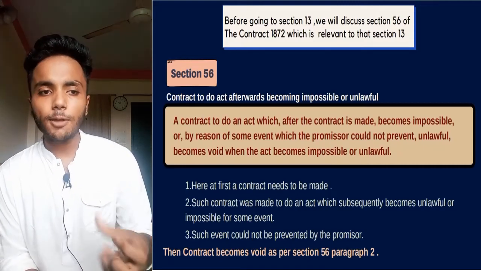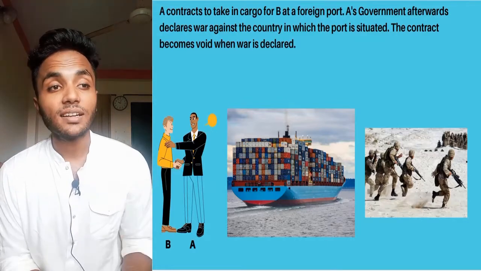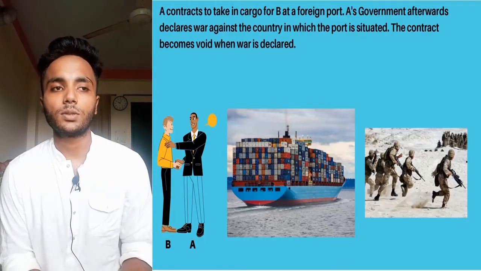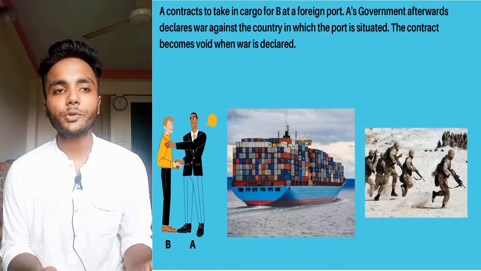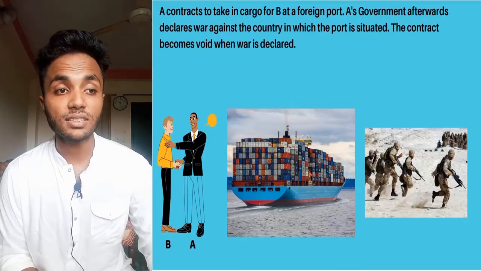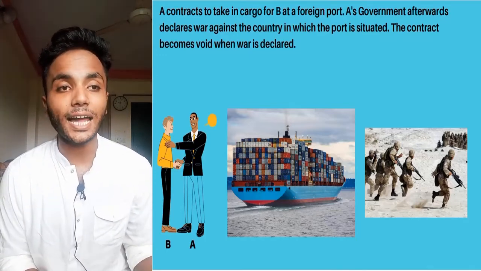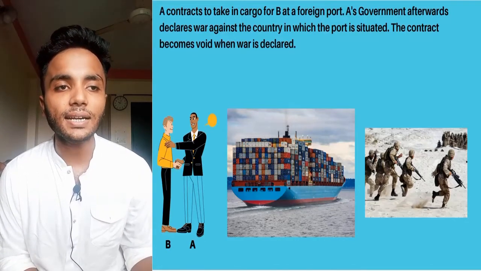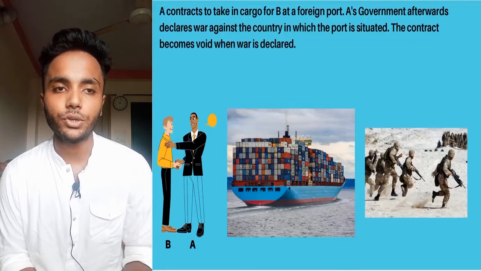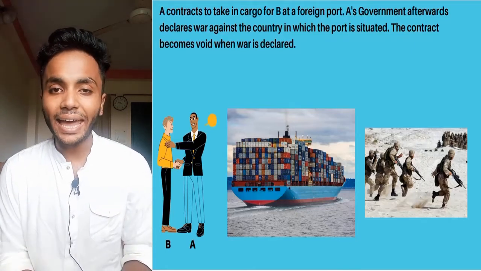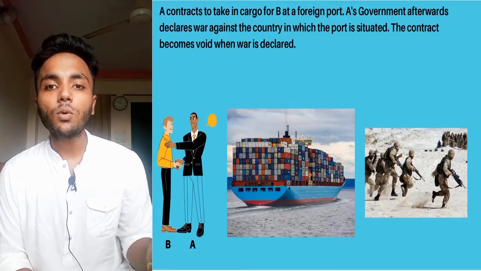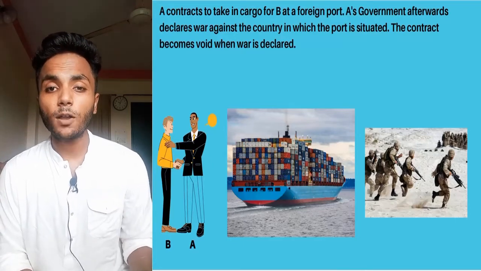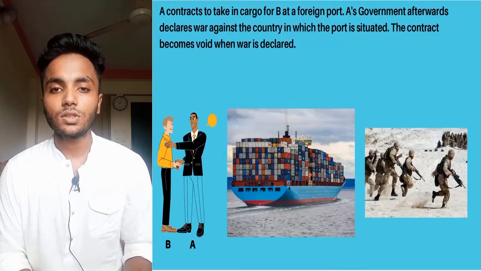If we take an example here, then it will be clear. Here it is written that A contracts to take in cargo for B at a foreign port. A and B we can see on the screen. A's government afterward declares war against the country in which the port is situated. So the government of A and the country in which the cargo will be taken are involved in war against each other. So then what will happen?